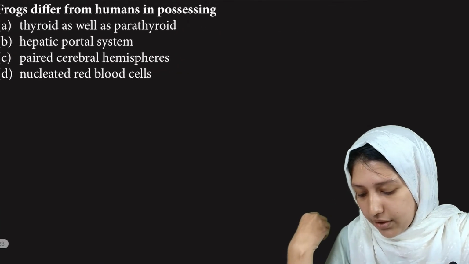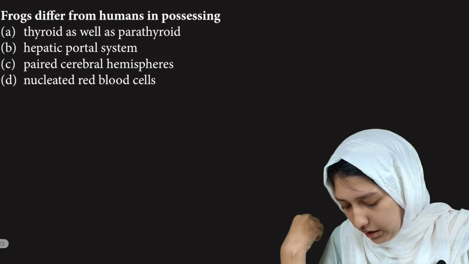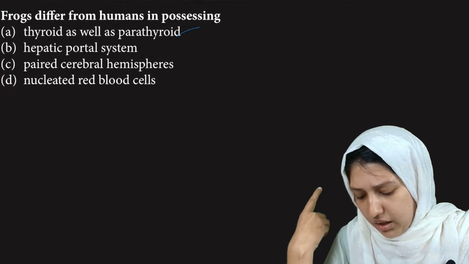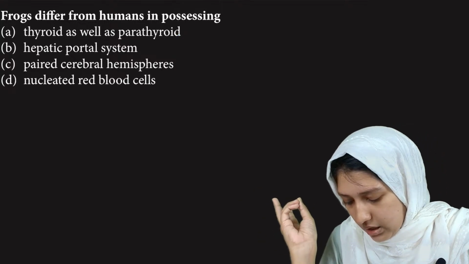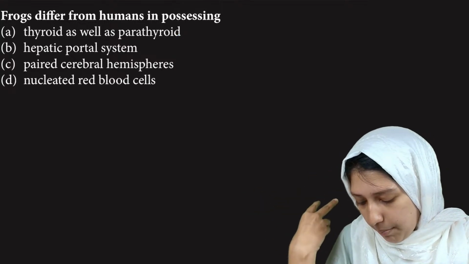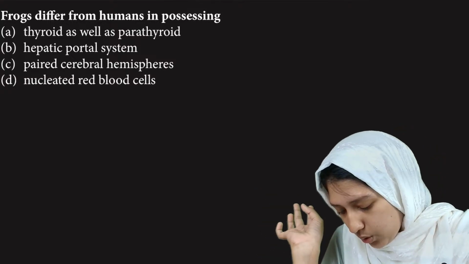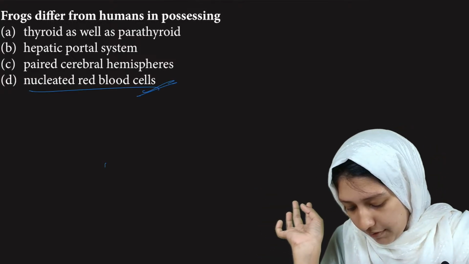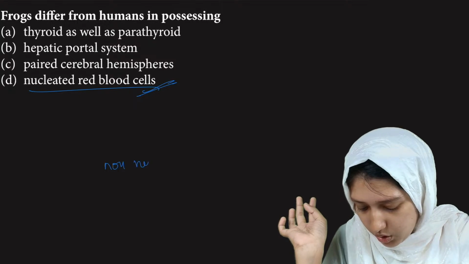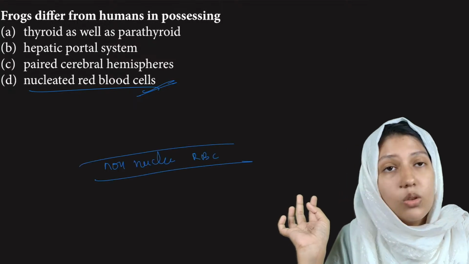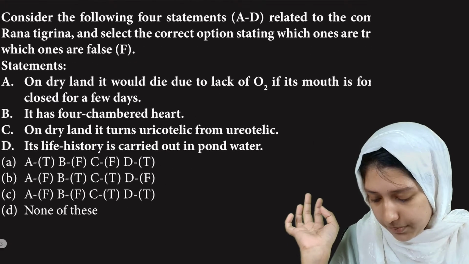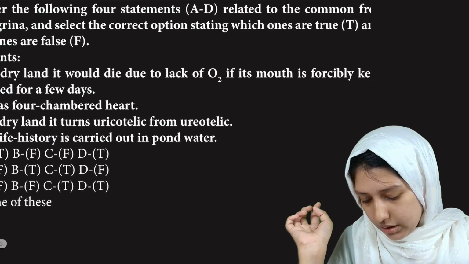Now, frogs differ from humans in possessing, it has thyroid as well as parathyroid. Humans are also having them, so it is not a difference. Then hepatic portal system, paired cerebral hemisphere, and nucleated red blood cells. Humans are having non-nucleated RBC, but frog is having nucleated RBC. So option D.